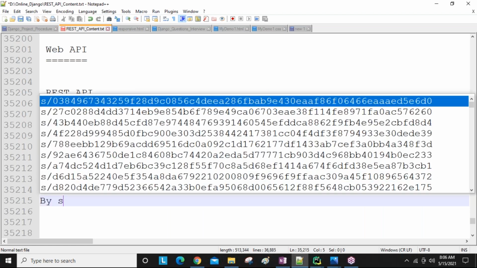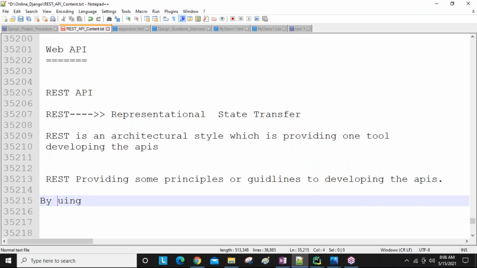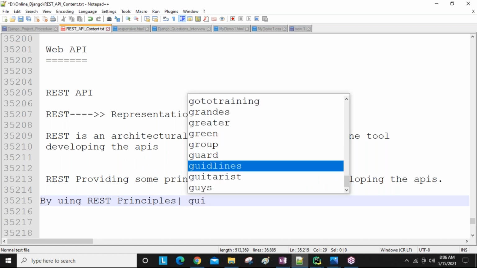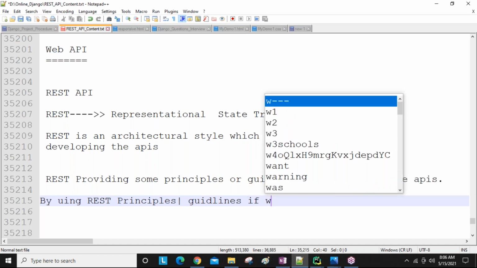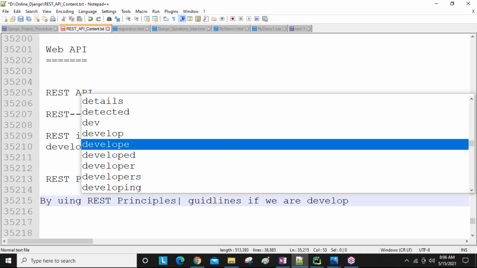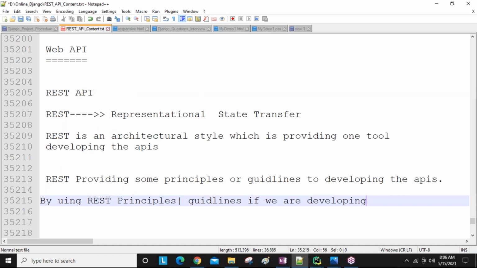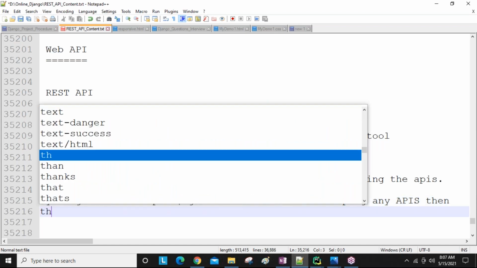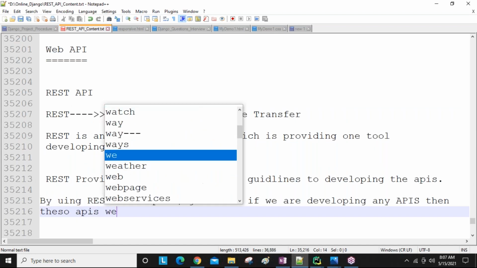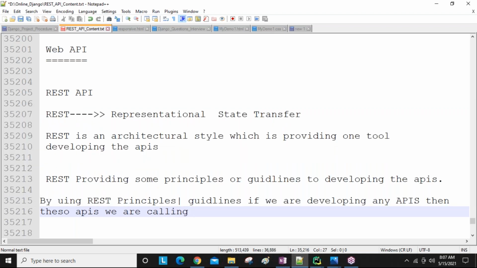By using REST principles or guidelines, guys, if we are developing any APIs, then those APIs we are calling REST APIs.